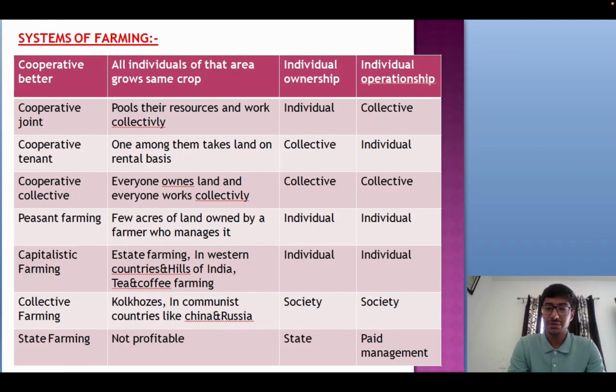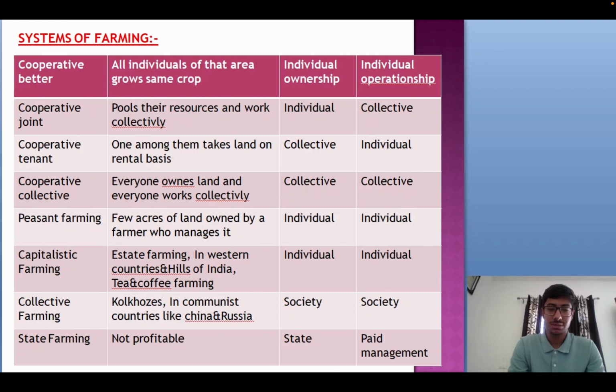Then we have collective farming, also known as kolkhozes. It is in communist countries, like China and Russia, where individuals have no voice in their system. Ownership and operationship both are in the hands of society. In state farming, as we see in our veterinary universities and agriculture universities, the area is not profitable, the ownership lies with the state and operationship lies with paid management. That is, they hire laborers on contract, or they have permanent staff for that.